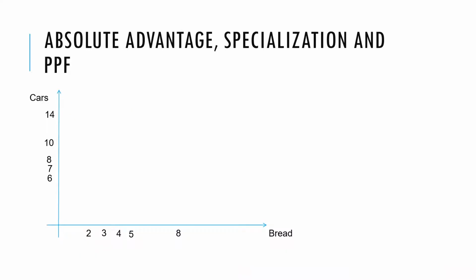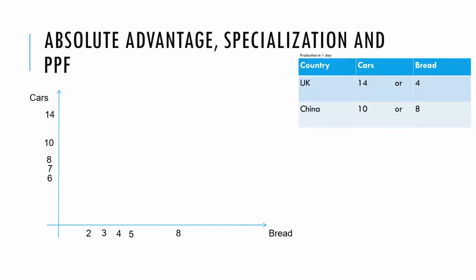We can also illustrate this concept by looking at the PPF, the production possibility frontier. So when we had this earlier, essentially what this shows us is the production possibilities. So in one day, the UK could produce 14 cars, or it could produce 4 loaves of bread, or some combination of the two. So essentially what we're generating here is a production possibility frontier.